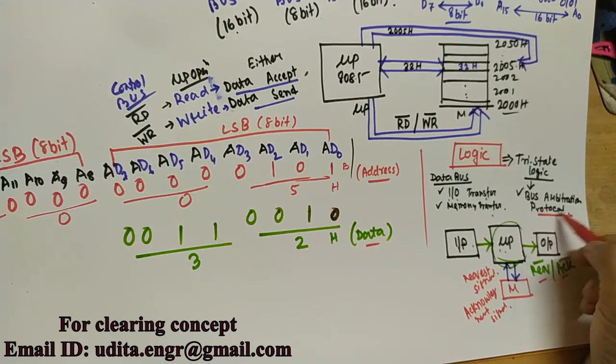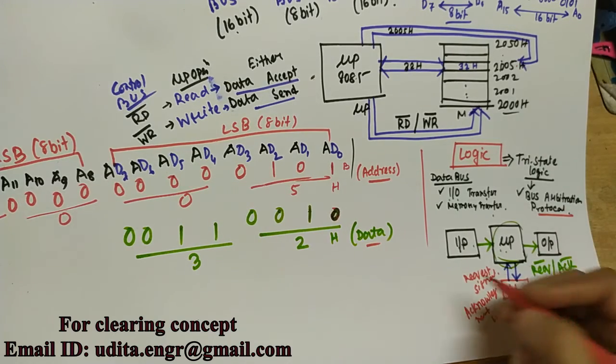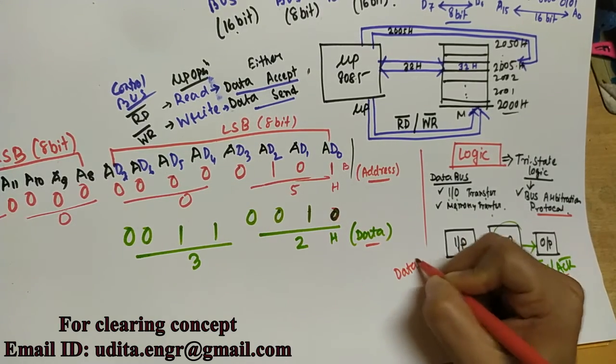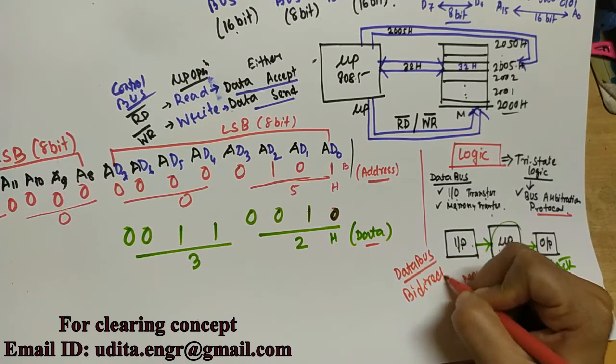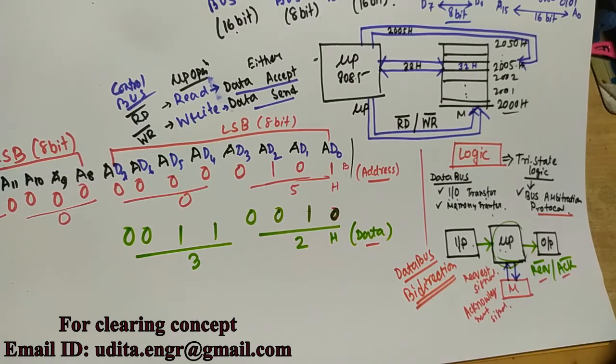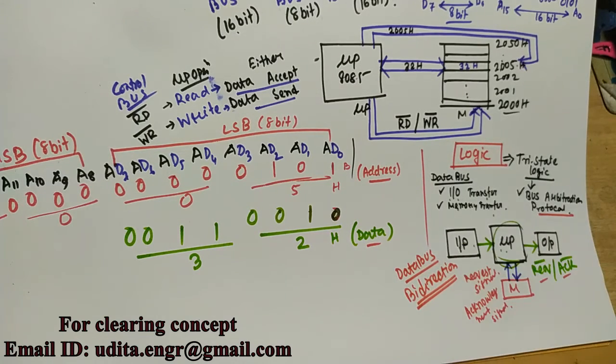Why is this protocol required? Because our data bus is bidirectional. For that reason there is a high chance of collision of all the data, the accepted data or the sending data.